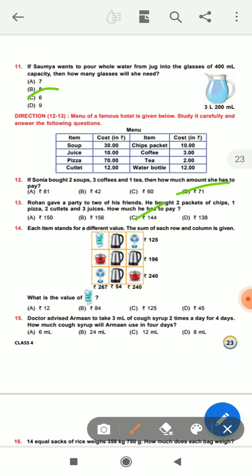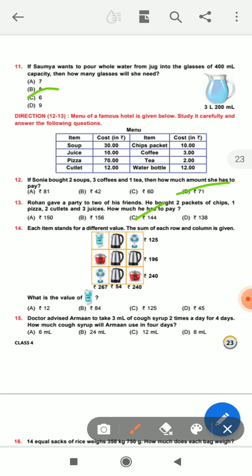Okay students. Next, question number 14. Each item stands for a different value. The sum of each of the columns is given. Okay, what is the value of this picture? See the picture.